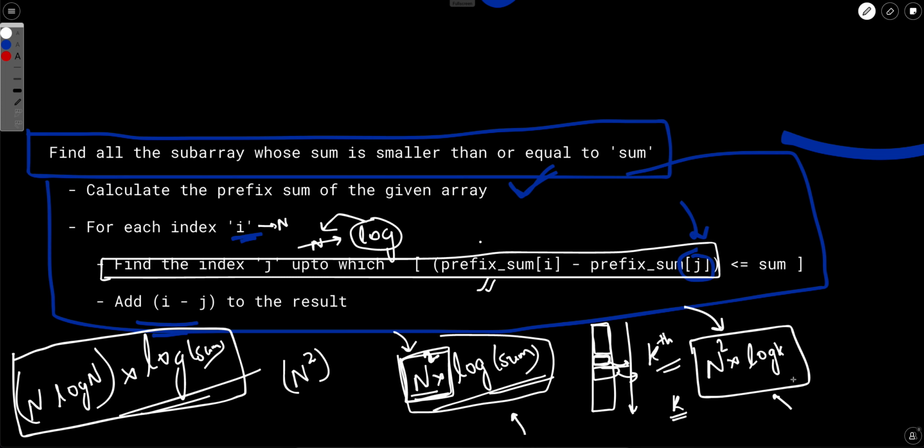I'm not implementing this solution. This should be a very standard implementation. You should try that as an exercise.